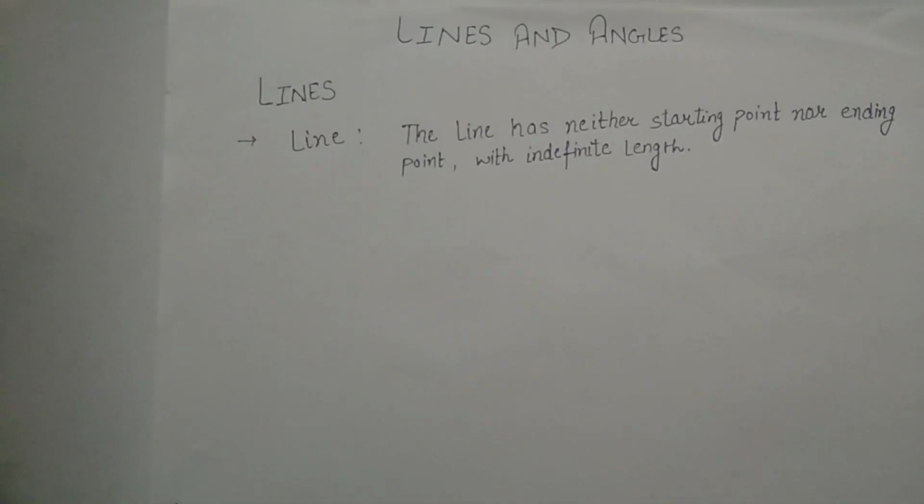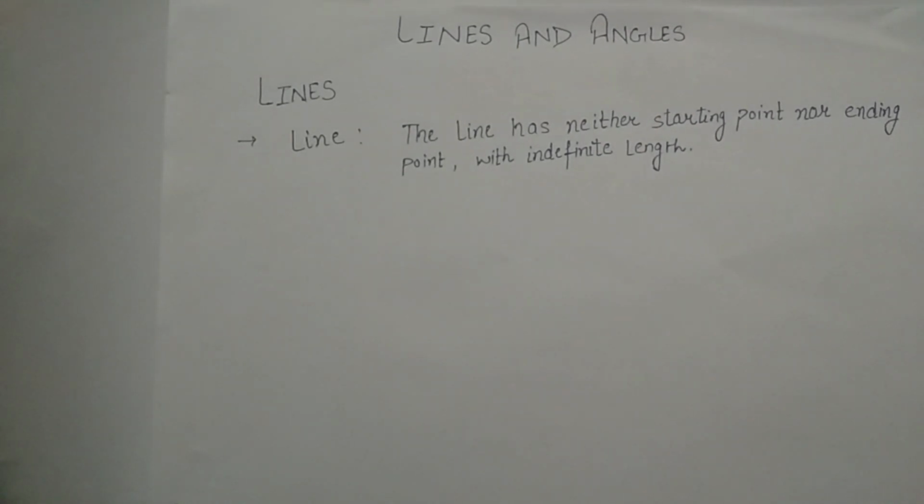First we will discuss about lines. We will discuss various types of lines, like what is a line, what is a line segment, what is a ray, what are collinear points and non-collinear points. So our first point is line.